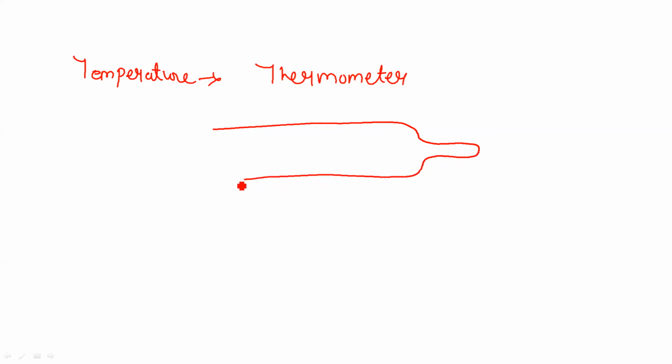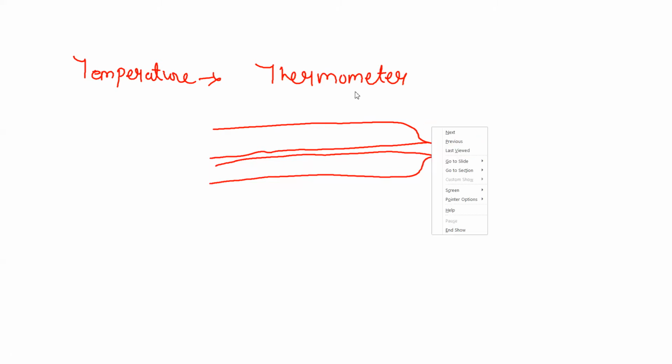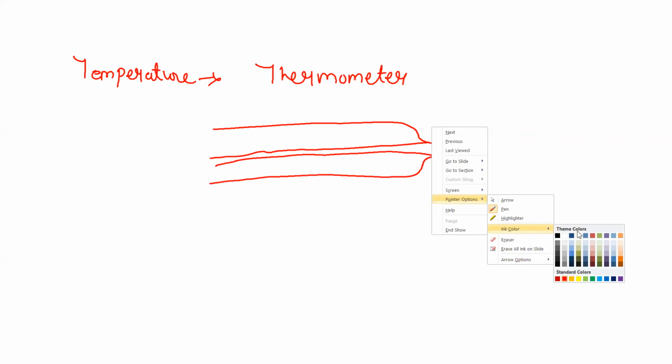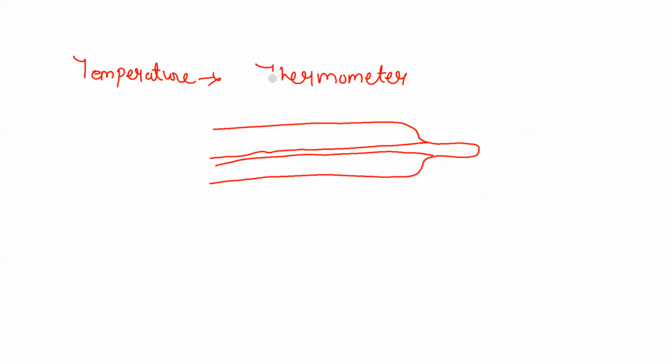Inside it you will see a small tube, and here a silver colored material is filled up. You have seen this thing.